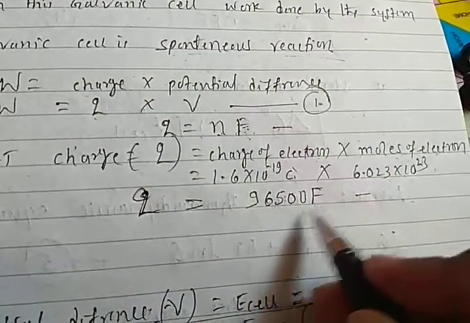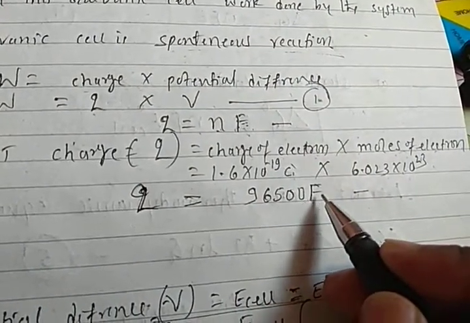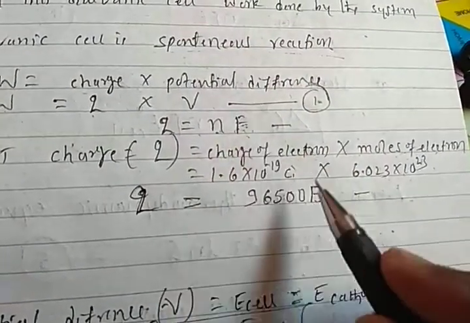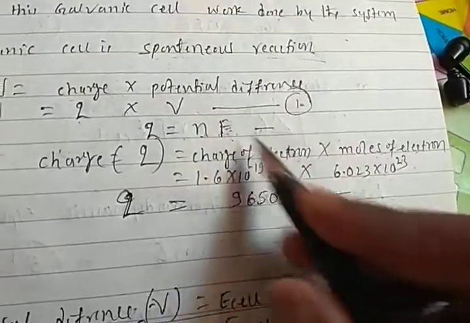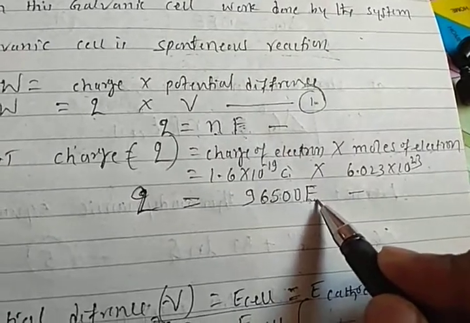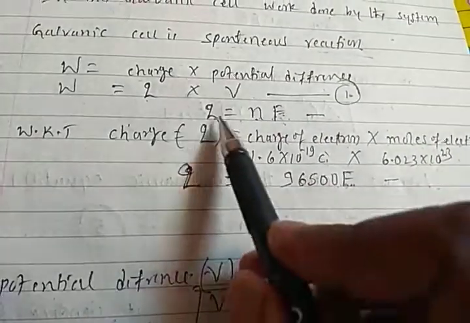Charge Q value is 96500 C, and F stands for Faraday charge. This value was discovered by Faraday. So that's why it is given as the Faraday charge F. Alright students, this is the value of Q.